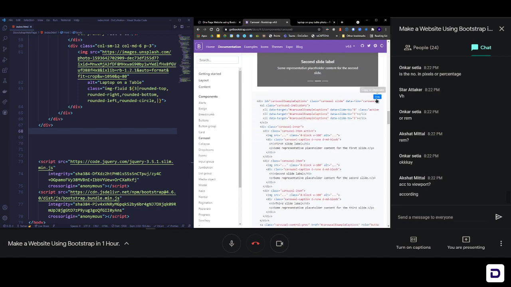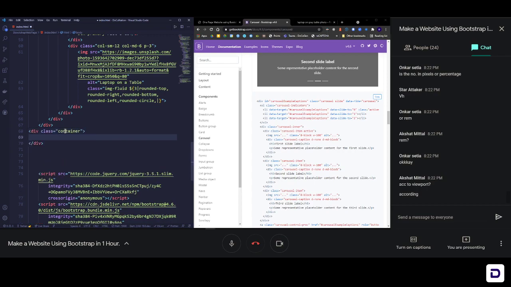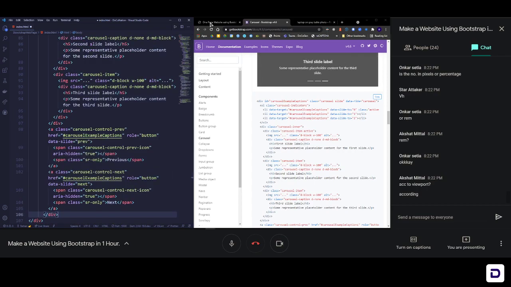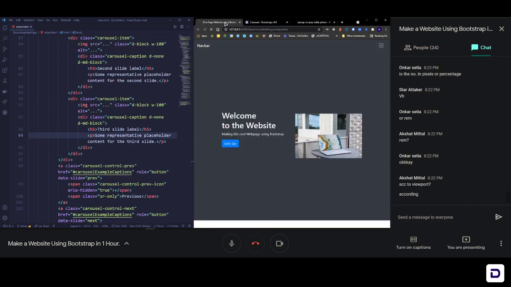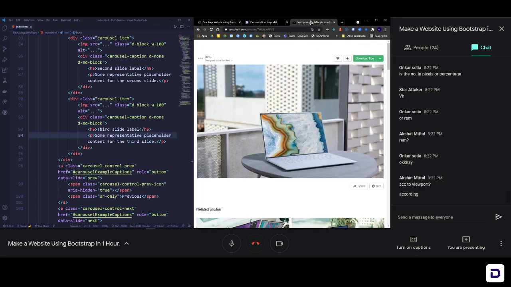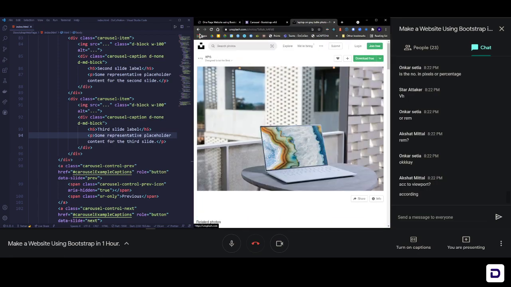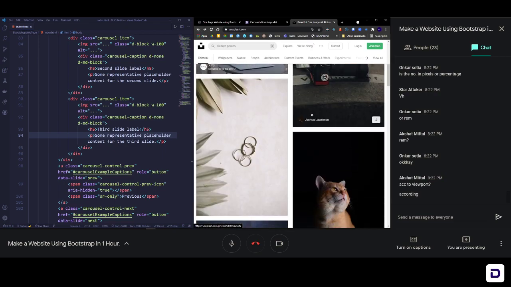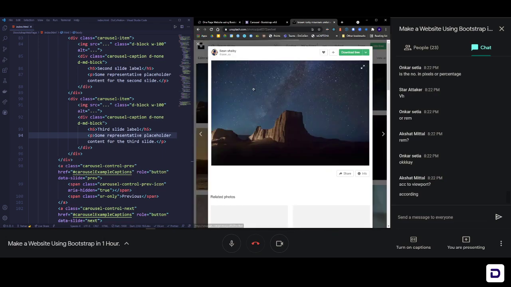I'm going to copy this and drop it here. But before I do that, I'll just add a container, because as I said, everything inside a container, the website will look seamless and homogeneous throughout the whole page. So dot container first, and then inside this I'm going to paste the carousel that I copied. If I save it, it's not going to work because the images are not attached. So let's quickly go and grab 3 images for our carousel. Any 3 images. Let's take this.